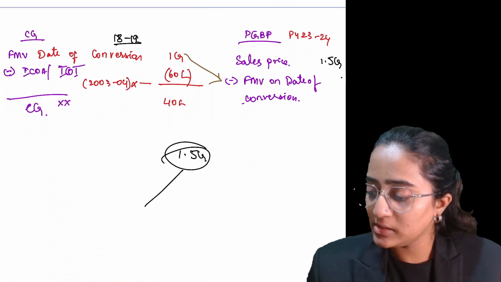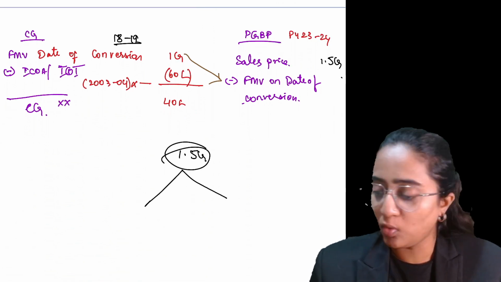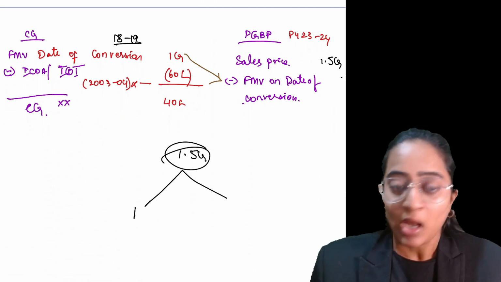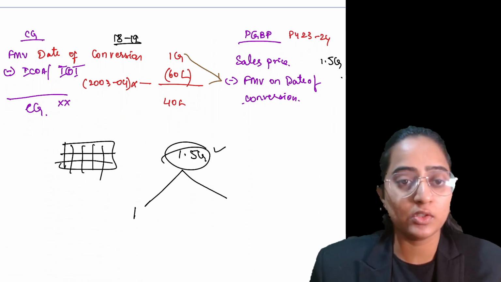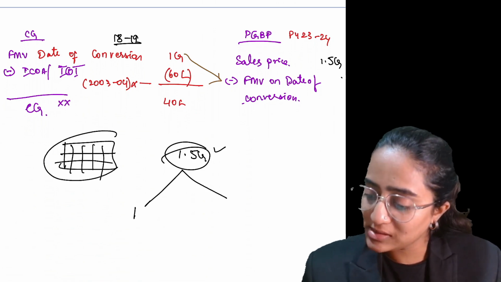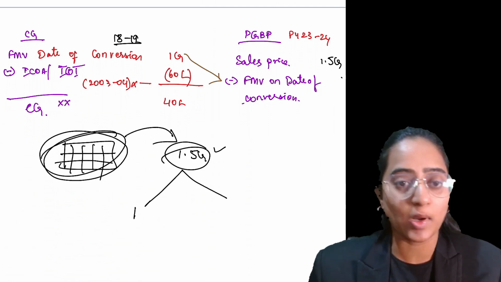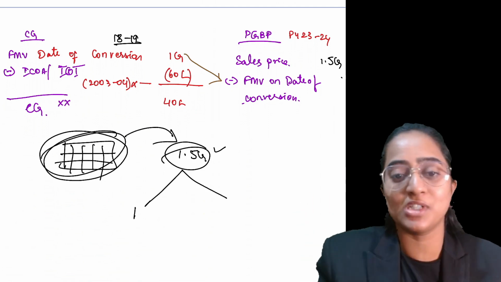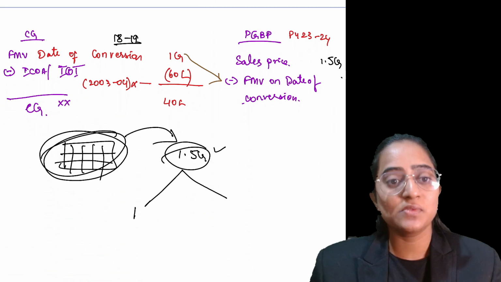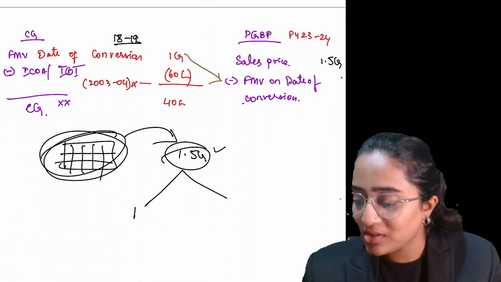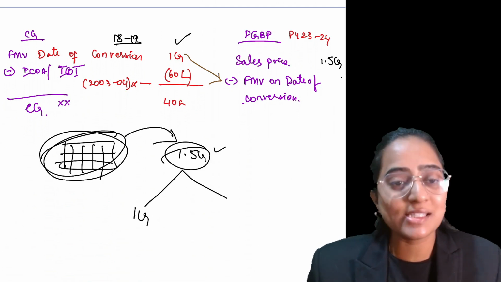Clear? Out of this 1.5 crores received for the land converted into stock in trade, that is the total amount subject to tax. Now, out of this 1.5 crores, you have already taxed 1 crore as capital gain.